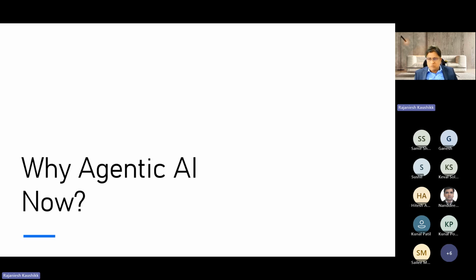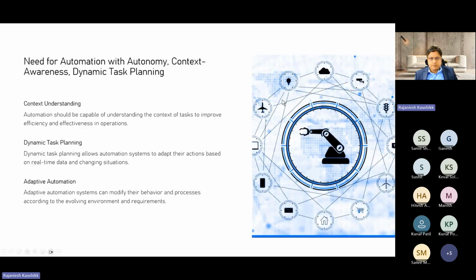Now, when it comes to the relevance and urgency of adopting this technology, today is the time when you have to adopt it in this fast-paced environment. The demand for automation in various sectors is growing, and agentic AI is providing all the necessary sauce behind it, which contains autonomy, context awareness, and dynamic environment, right? That's why we are going to delve deeper into the rising prominence of agentic AI in the upcoming slides. As you know, automation is evolving day by day, and the need for systems which can understand, contextualize, and adapt themselves is more and more important.